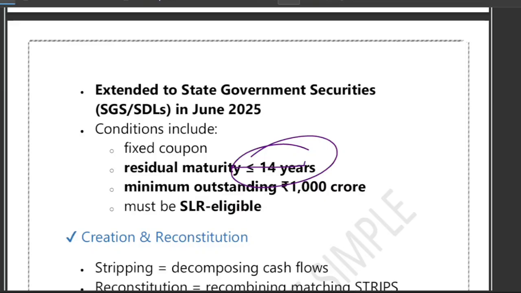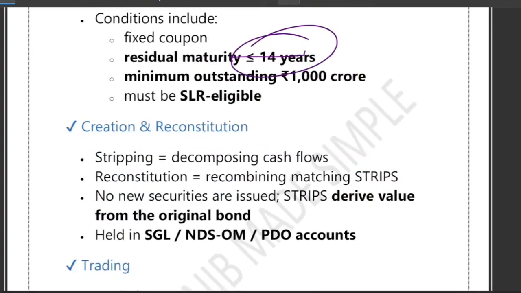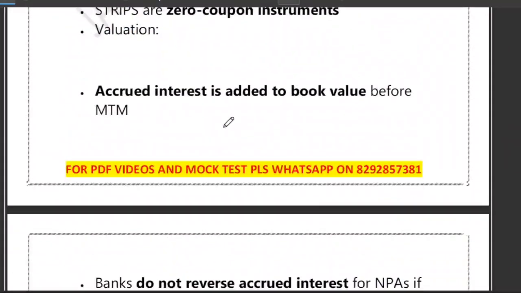They are traded on NDS-OM. They are valued using discount factor and ZCYC. They are eligible for HTM classification, right? They can be classified under the held to maturity category. Please remember it.